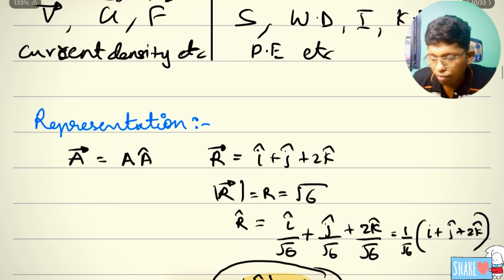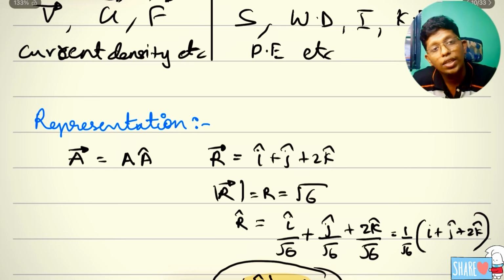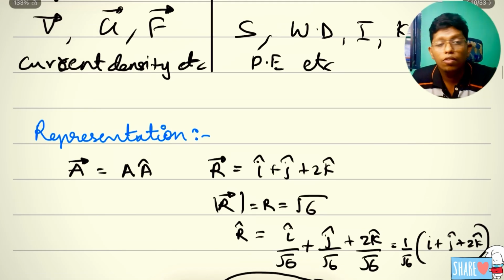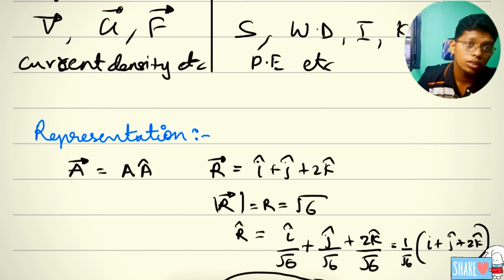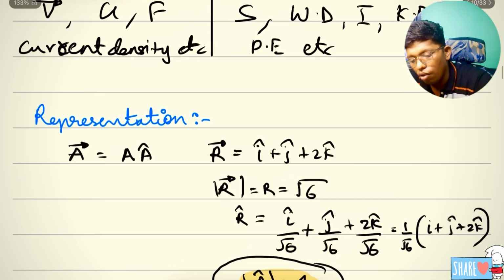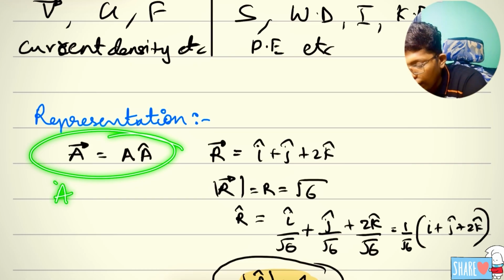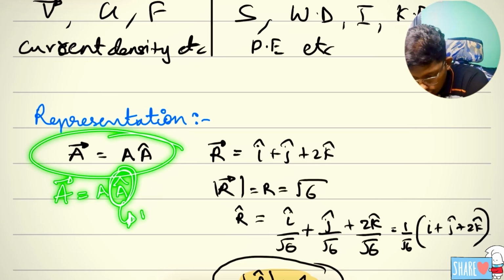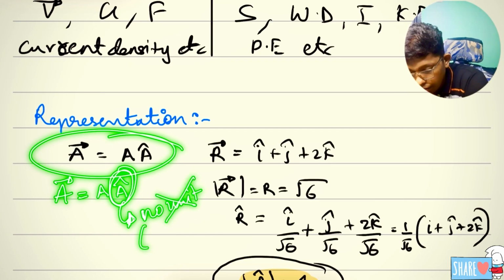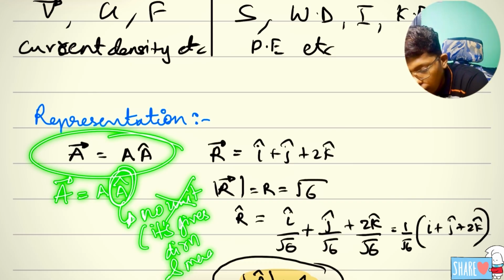First, the presentation of vectors. The first thing you should know is how vectors are written. Many of them may know, many of them teach it in institutes, but they will not teach in a very elaborate way. They will not see what is actually happening here. A vector is written as A, and here it is a unit vector. Unit vector does not mean it has no unit, but it gives direction and magnitude as 1.